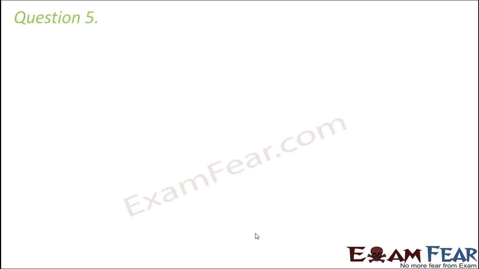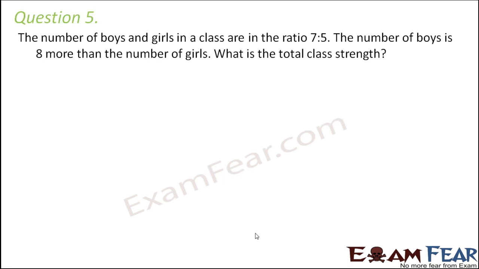Question number 5. The number of boys and girls in a class are in the ratio 7:5. The number of boys is 8 more than the number of girls. What is the total class strength?